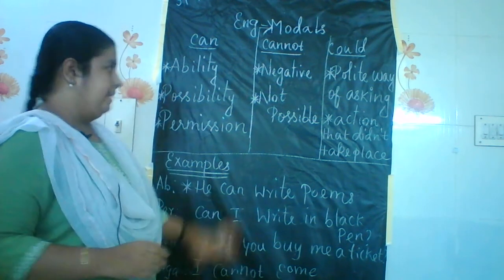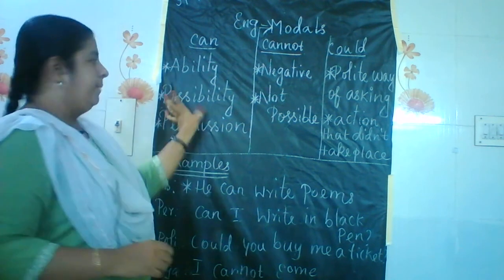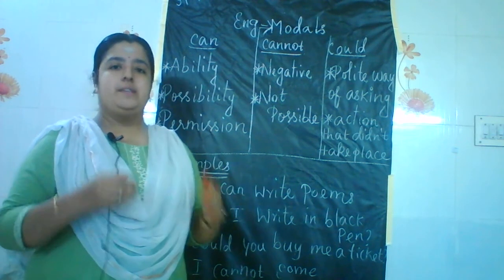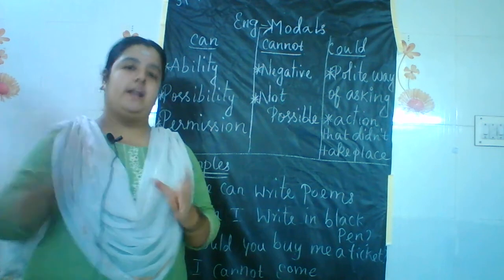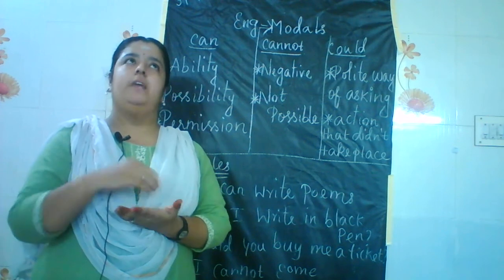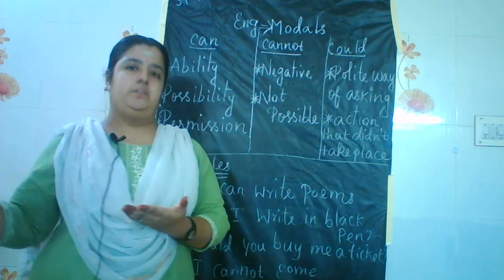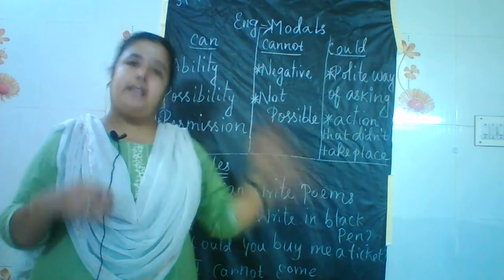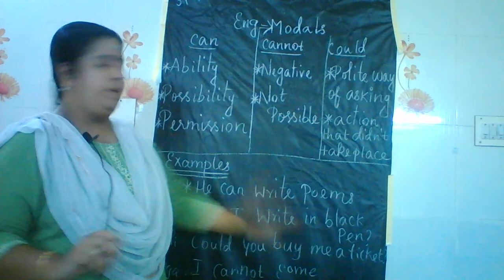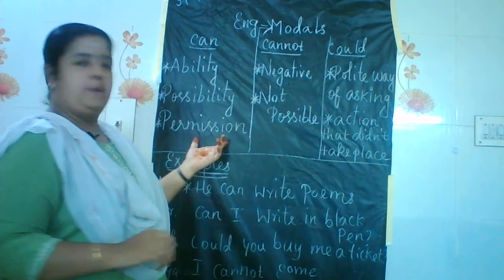We can add a few more examples, that is, possibility. For the possibility form of can, we can say, can I come tomorrow, that is a possibility. He may come or not come, that goes under the category of may. So with can, he can come tomorrow, or Meera can ignore the negativity. So we can say all that is possibility. She can ignore or she may not have ignored. Then asking permission, as I said, can I write in black pen? Apart from that, can I come the next day? Can I come tomorrow? All those forms come under these three categories.